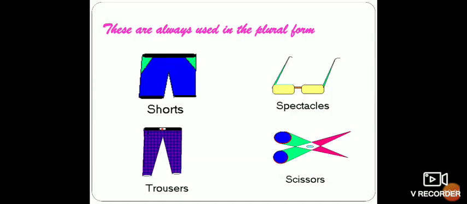Now, next we have, there are certain nouns which are used in the plural form. Like shorts, spectacles, trousers, scissors. We cannot say short. We cannot say spectacle. We cannot say trouser or scissor. That's completely wrong. So the correct words are shorts, spectacles, trousers, scissors.